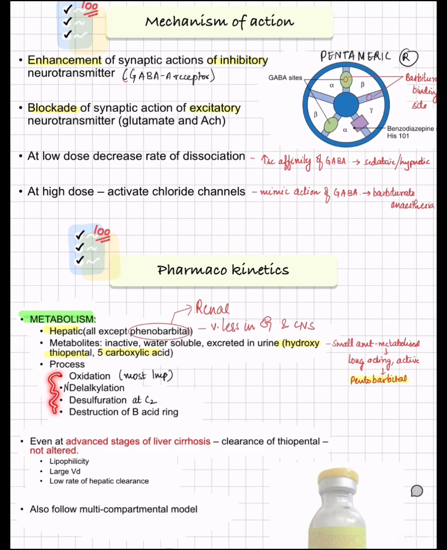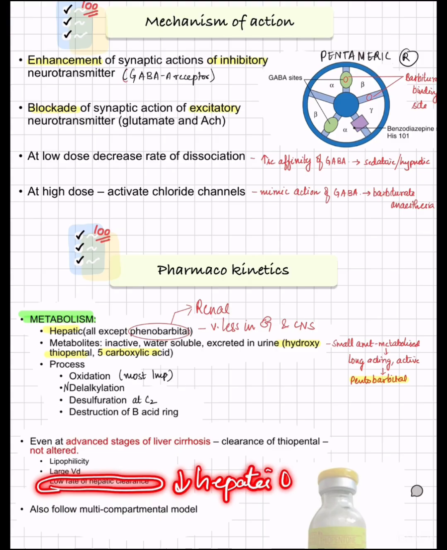There are different processes. Most important among them is oxidation. Even at advanced stages of liver disease, the clearance of thiopentone is not altered. Why? Because they have a low rate of hepatic clearance and a low hepatic extraction ratio.